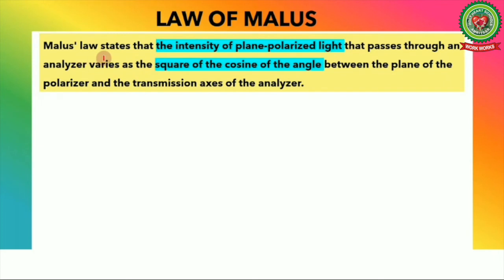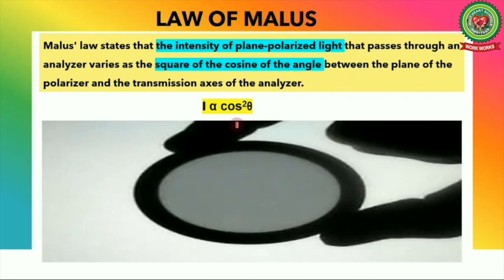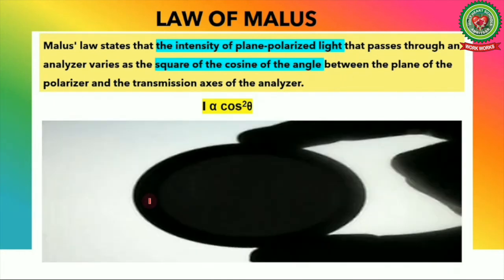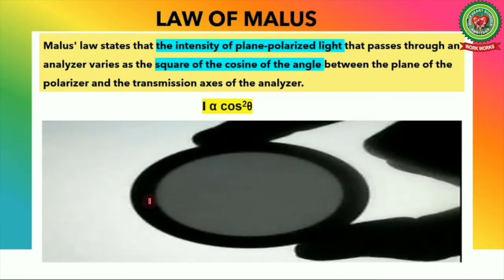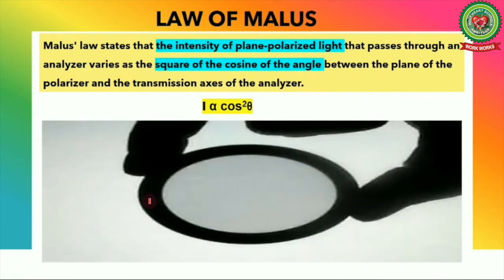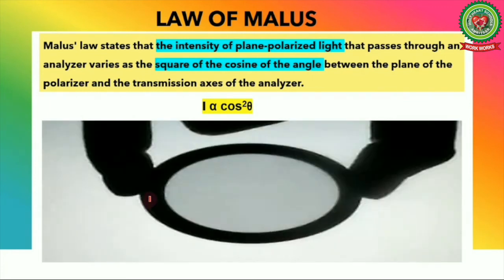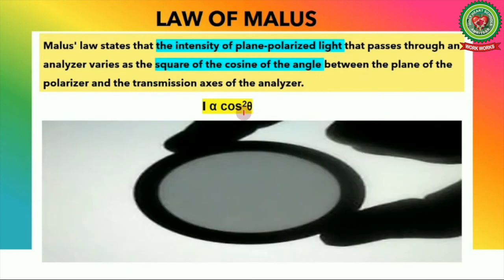Now let's see some laws of polarization. The very first law is the law of Malus. Malus' law states that the intensity of plane polarized light that passes through an analyzer varies as the square of the cosine of the angle between the plane of the polarizer and the transmission axis of the analyzer. It means intensity is directly proportional to cos square theta. Look at this video again. As we are rotating, we are changing the angle and intensity slowly decreases to 0. And this variation in intensity is directly proportional to the cosine square of theta.